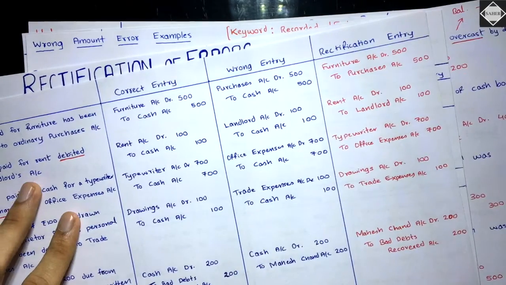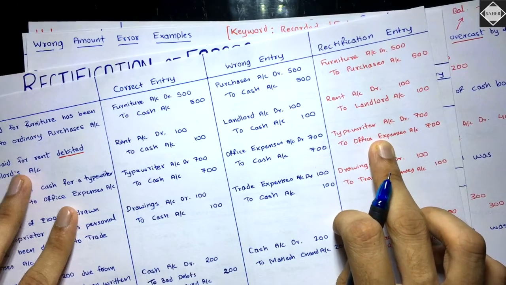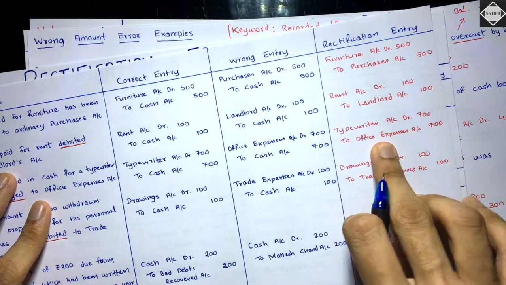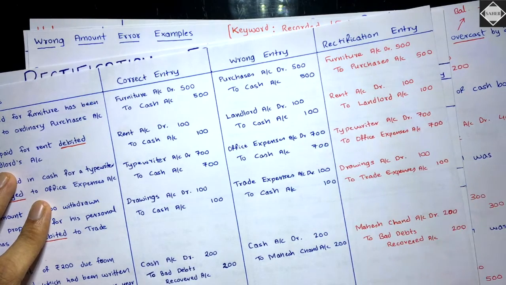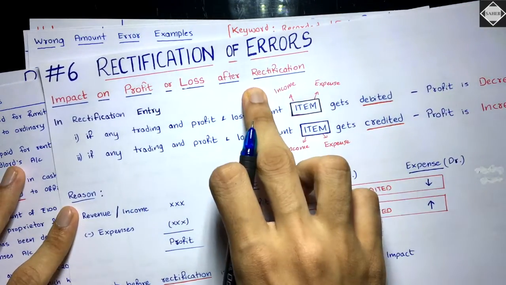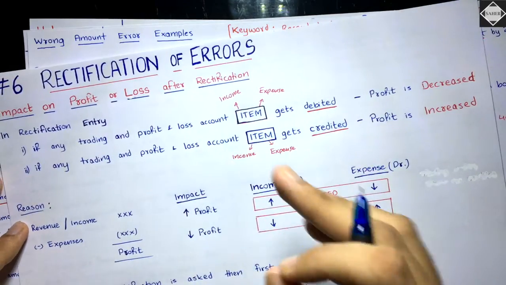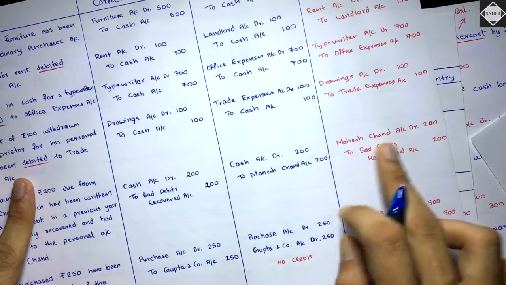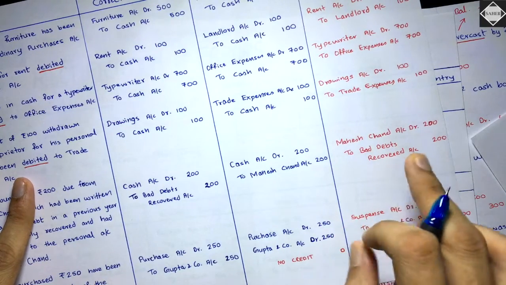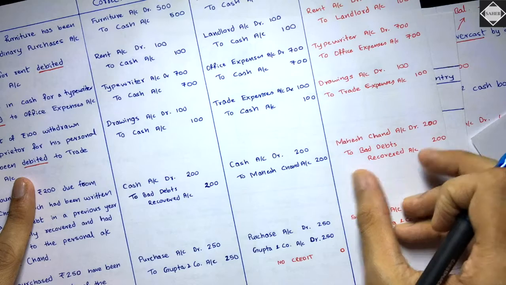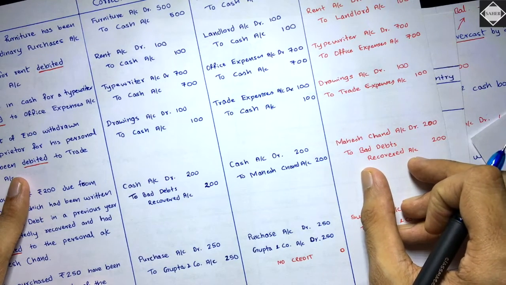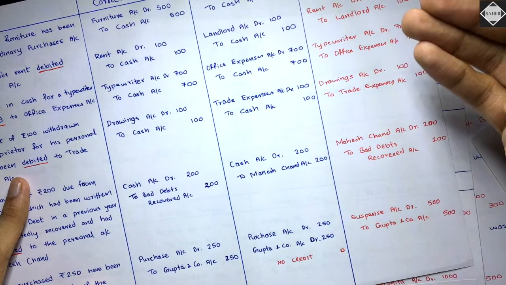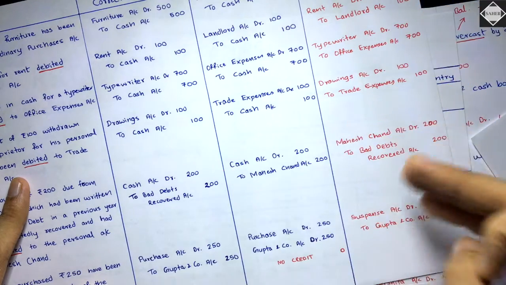Fine. And then typewriter to office expenses. Of course, expenses, you can clearly understand this is what? P&L item. So it is getting credited. That means profit is increased after rectification and before it is decreased. Next you have Mahesh Chand account debit to bad debts recovered. What is bad debts recovered? It's revenue, it's income. So directly you can say it is getting credited. So profit is increased after rectification and before it is decreased.